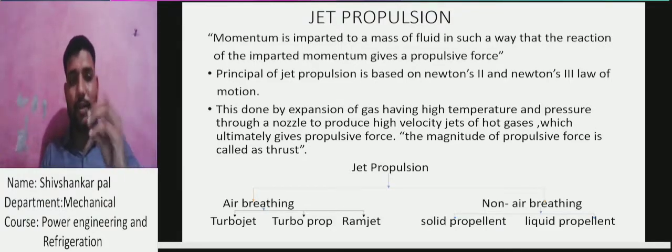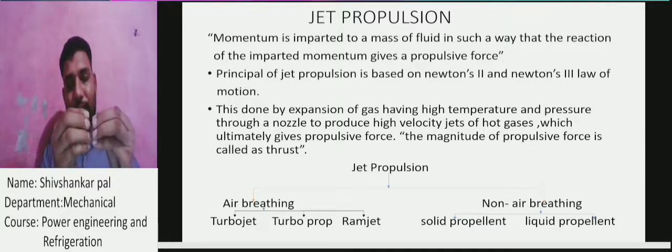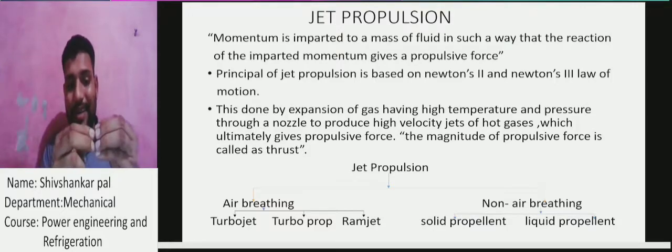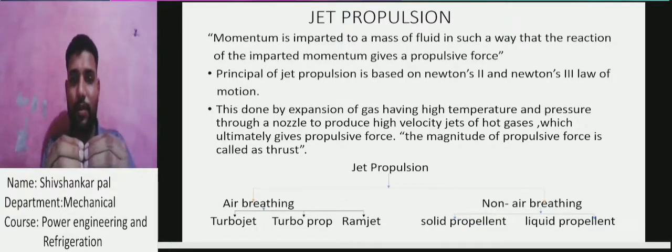Suppose a nozzle. Through the nozzle, exhaust gases, a mass of fluid, go outside, but they give a back force to our nozzle.